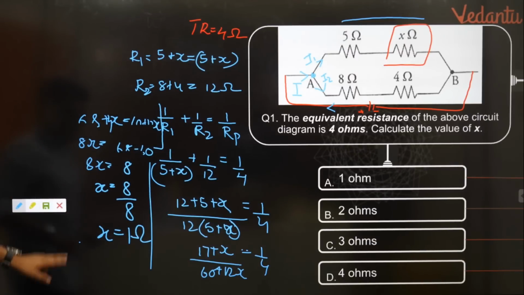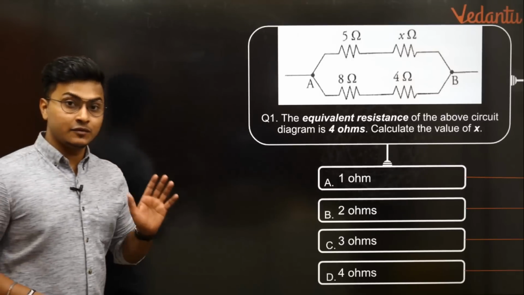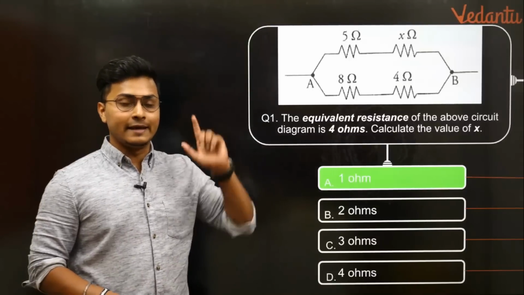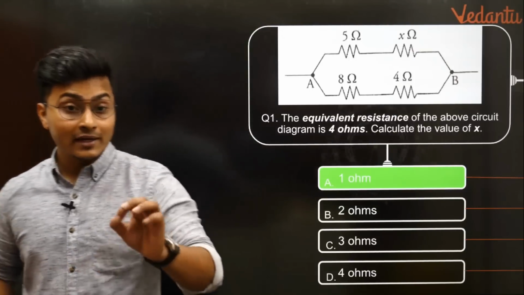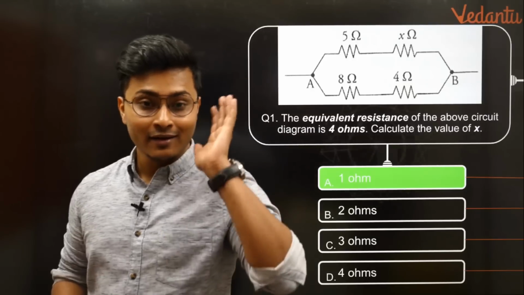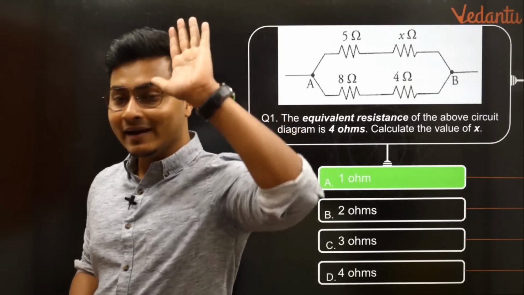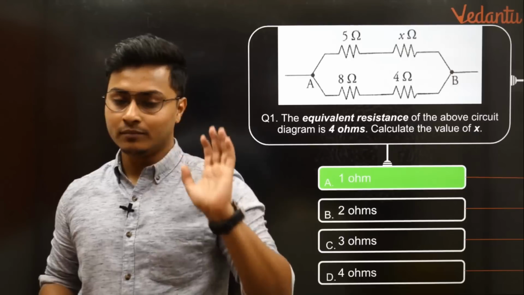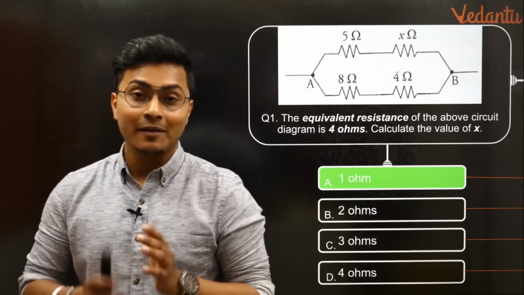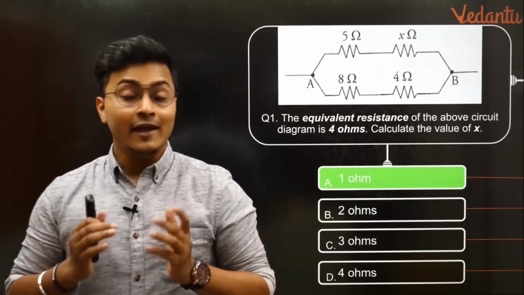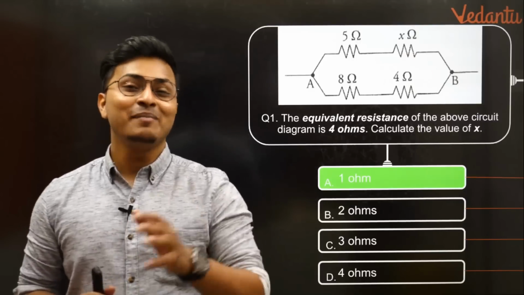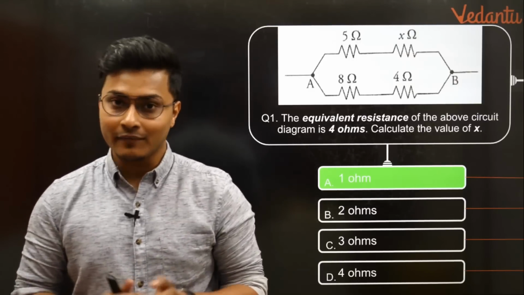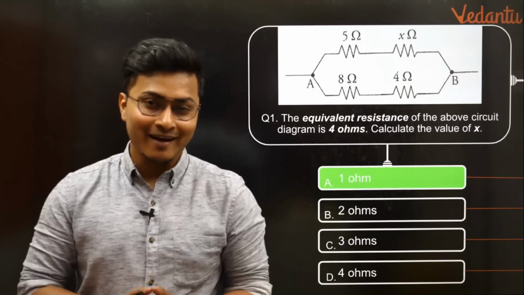Did you take it? Okay. Now let's see whether the thing which we have solved was correct or not. So moving forward. Okay, yes, 1 ohm is the correct answer. Now quickly tell me how many of you guys got this question correct. Give me a cheer up, give me a high five. You all did really great. You all were superbly awesome. Very good. You guys are superb, amazing. And people who couldn't get it, I believe you were able to do it with me. If in case you still have a doubt, let me know down in the comments below after the masterclass. Okay? I will be checking out the comments with the video.